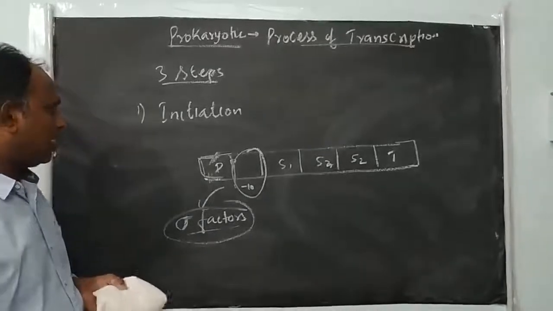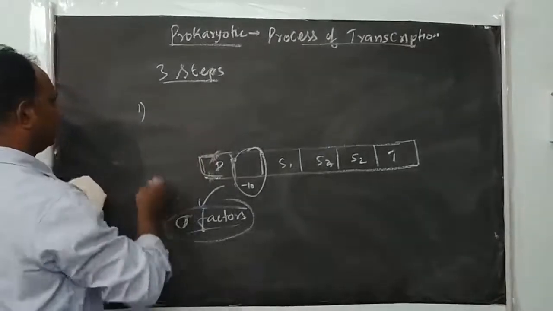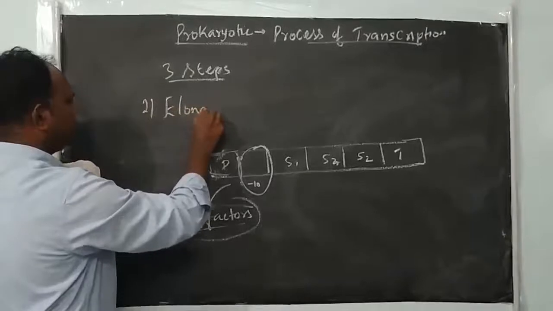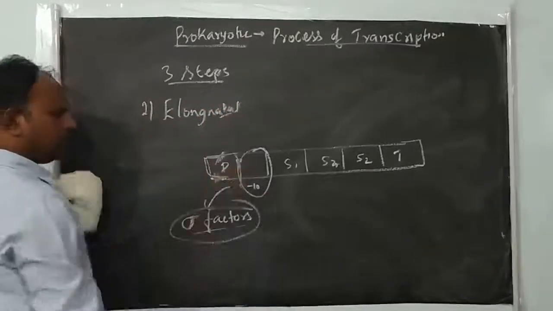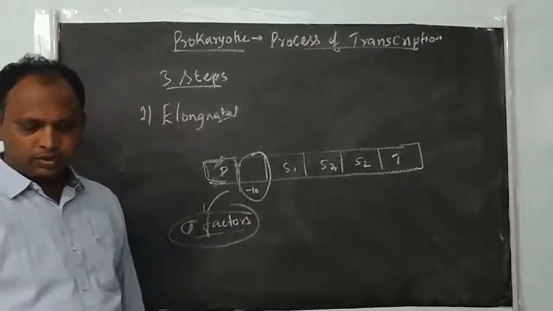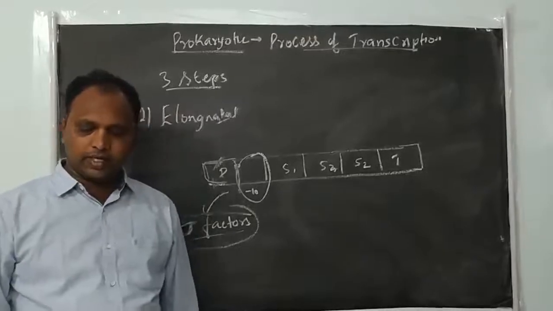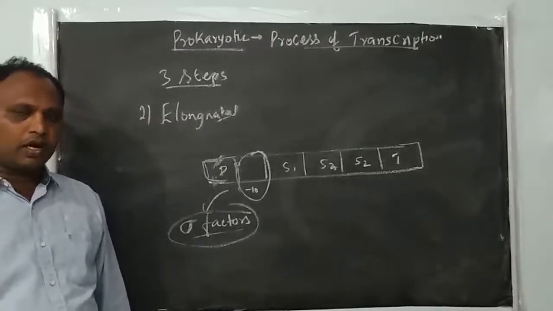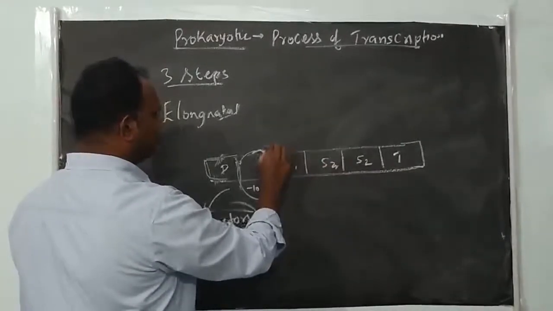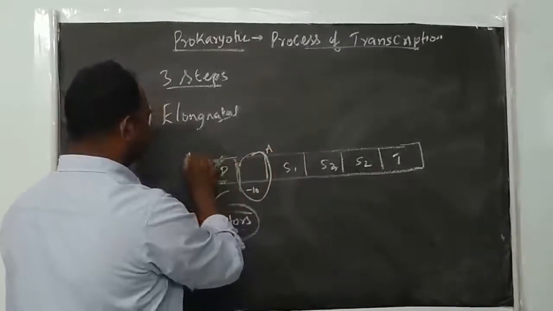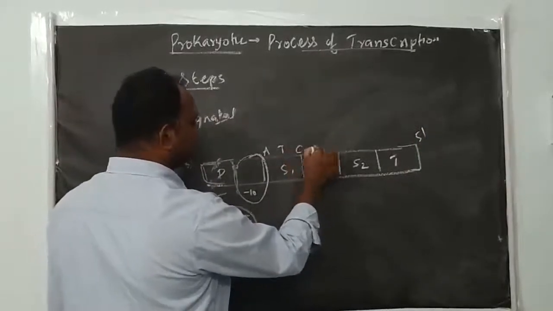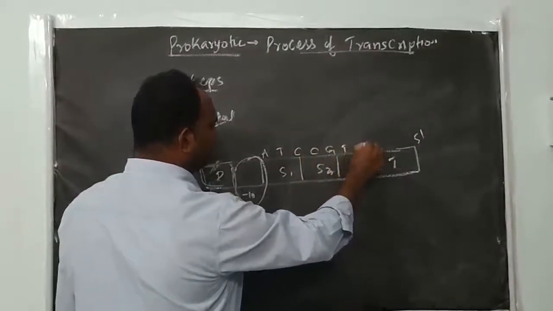Next, elongation. The second step is elongation. How is the RNA chain elongated? After the sigma factor binds the promoter region, the core enzyme catalyzes the process of RNA strand elongation. It will start to read like this. This is the first base, adenine. This is the template strand, which I told you runs 3' to 5' and acts as a template. The bases are there like this.